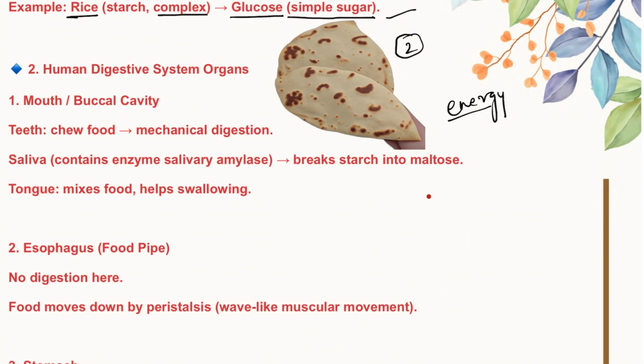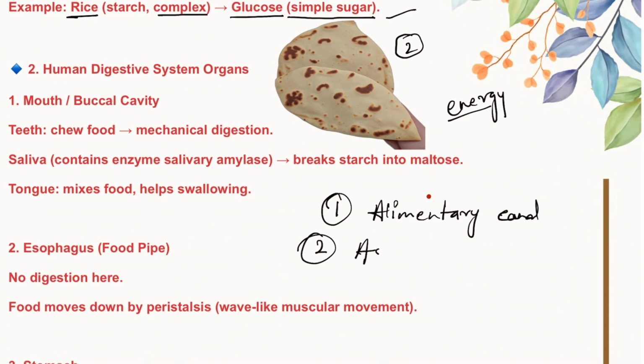Now the human digestive system consists of two things. First one is the alimentary canal, and second is the associated glands. Alimentary canal is a long tube, we can say.